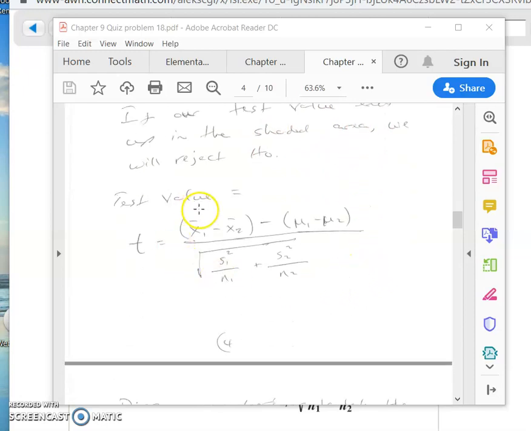All right, what is our test value? Well, we get that from our table, our formulas. Here it is.